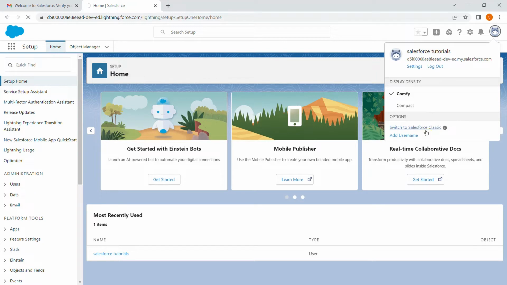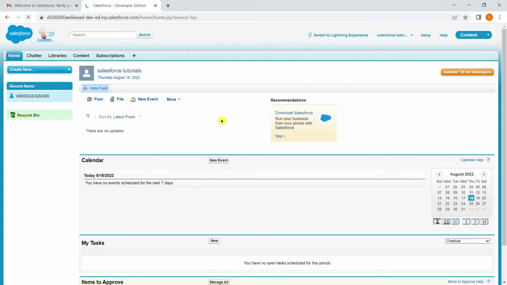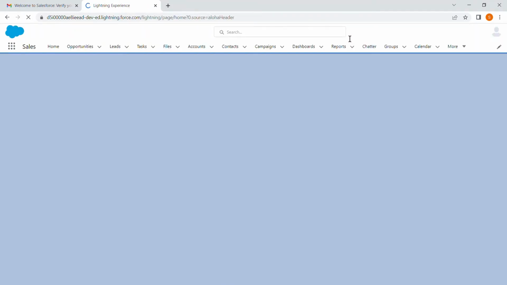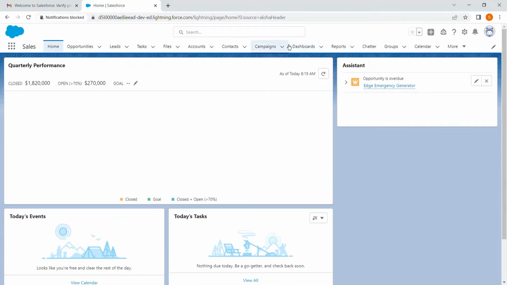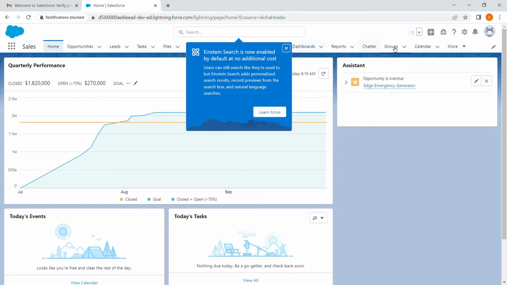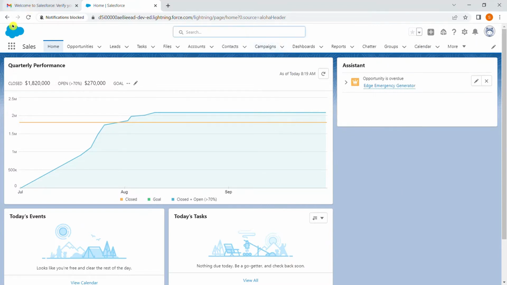So here, switch to Classic. I'm clicking on this. Here it is the Classic version. It is the Classic version of Salesforce. And now I am moving to Lightning. Switch to Lightning Experience. It is the Lightning page. We can move anytime between Classic and Lightning.